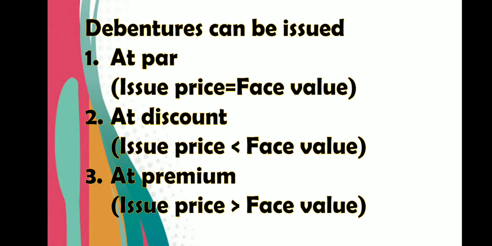Say for example, face value is 100 rupees and debentures are issued at 120. So here 20 rupees is premium. In case debentures are issued at premium, then the amount of premium received is credited to securities premium reserve account. According to section 52 subsection 2 of the Companies Act 2013, debentures security premium can be utilized for the specific purposes only.